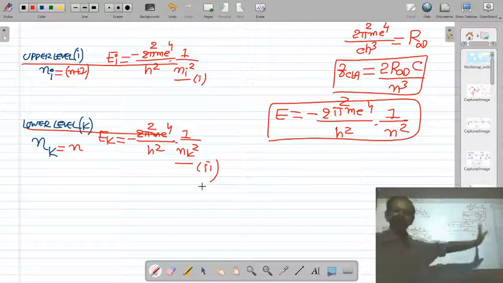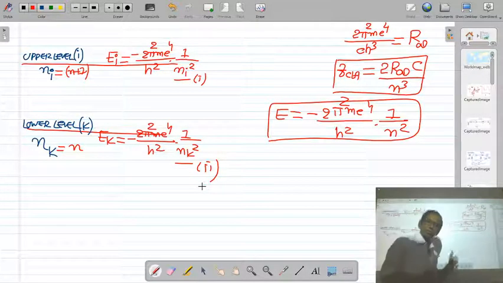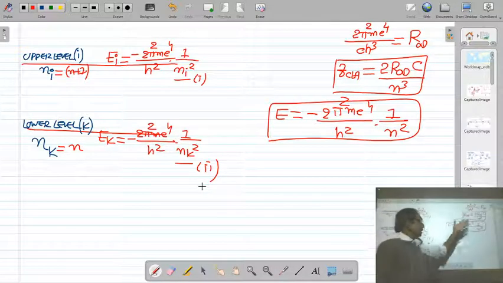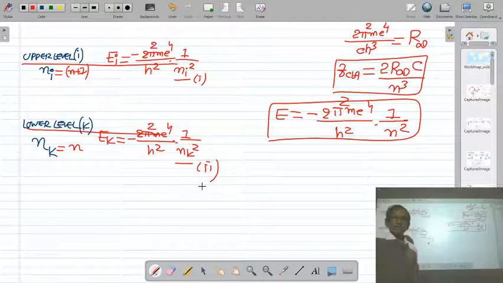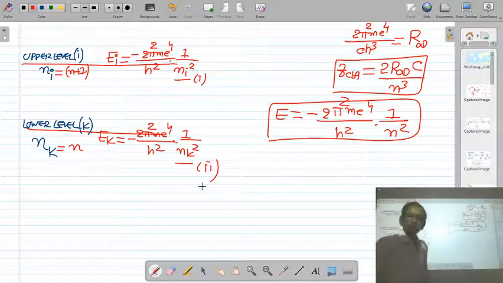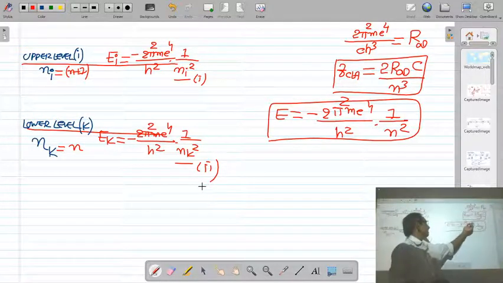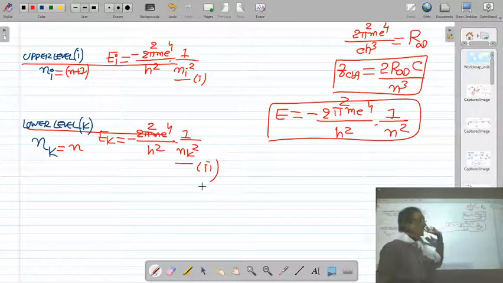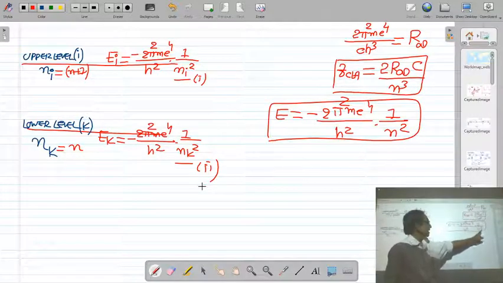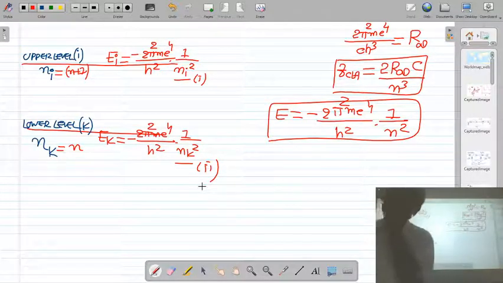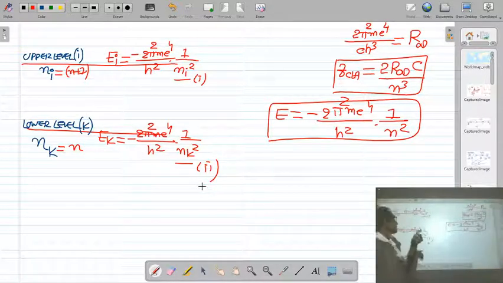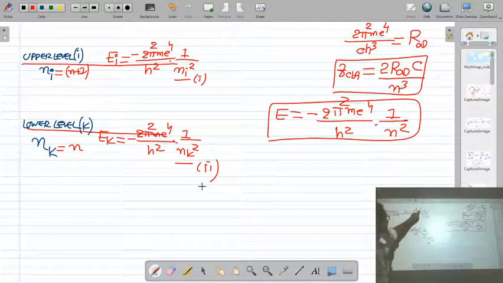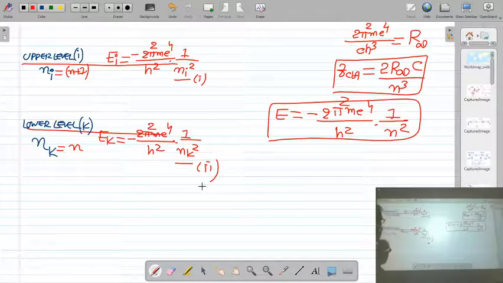This is the energy expression which you have studied in 11th standard. I request you to go through the 11th and 12th textbook, go through the Bohr atomic model, and see the equation of the radius of the Bohr orbit and the equation of energy of the electron revolving in the Bohr orbit, which is minus 2 pi square m e raised to 4 upon h square, 1 upon n square. Here m is the mass of the electron, e is the charge of the electron, and n is the quantum number specifying the orbit. So the energy in the upper level Ni is minus 2 pi square m e raised to 4 upon h square, 1 upon Ni square, and the energy in the lower level Nk is Ek, that is minus 2 pi square m e raised to 4 upon h square, 1 upon Nk square.